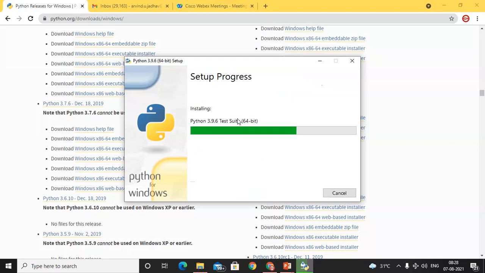It takes some time to install, so wait for a few seconds. Once it is installed, we will check whether our Python is successfully installed or not. We have certain options by which we can easily check whether we successfully installed Python or have any problem regarding installation.